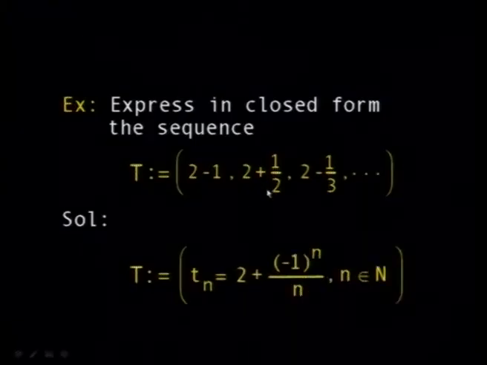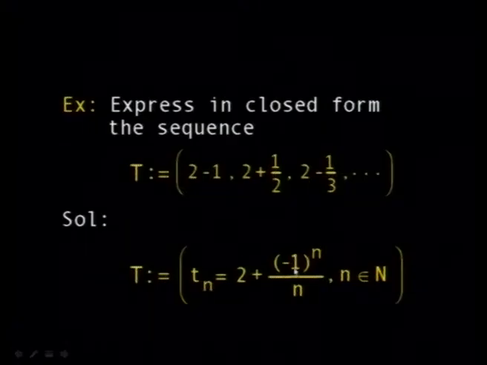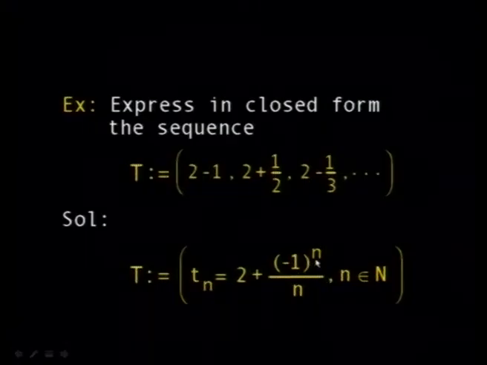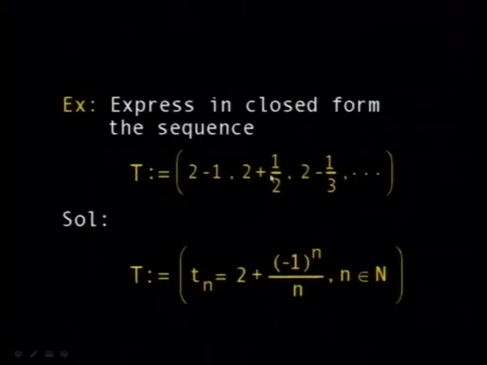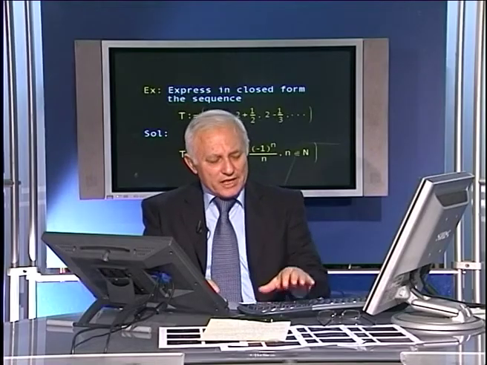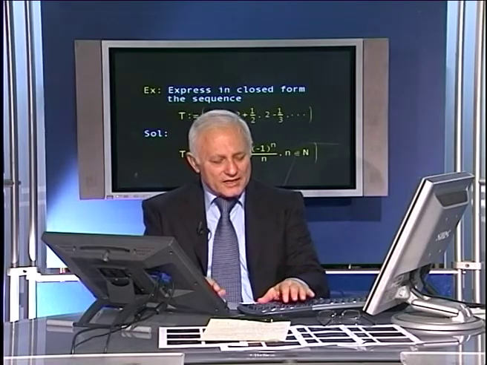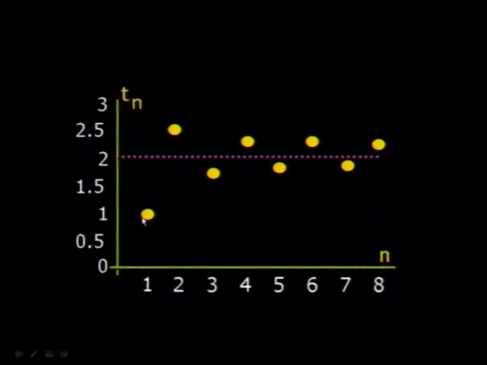This is another sequence here. The first term is 2 minus 1, the second 2 plus half, the third 2 minus a third. You can express it in this form, and you can check. When n is equal to 1, you get 1. When n is equal to 2, this is positive over 2, so you get this term here, etc. And if you notice, as n gets very large, this becomes smaller. So it tends to 2, but it oscillates around 2. Sometimes it's greater than 2, sometimes it's less than 2, depending on n. When n is even, it's greater. When n is odd, it's less than 2. So it looks something like this. It starts with 1, 2.5, it goes on, and then it converges to the value 2. How did we know that it converged? And what's the meaning of convergence?